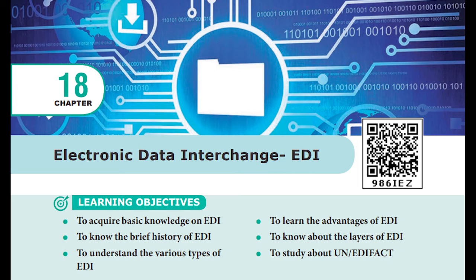Okay, then EDI types. Here you'll be learning about the types of electronic data interchange. So here we have direct EDI, EDI through WAN, EDI through FTP or VPN or SFTP or FTPS, web EDI, mobile EDI. All this you will be learning here.